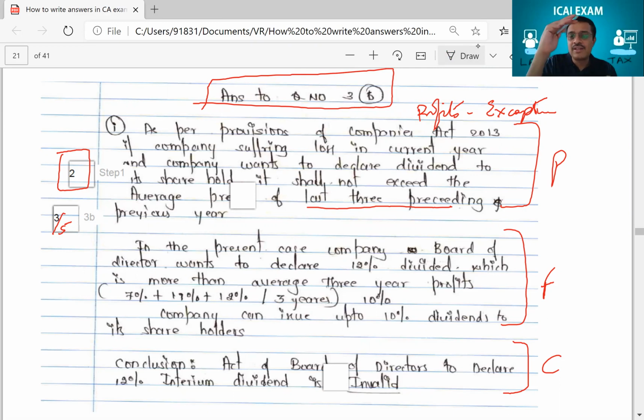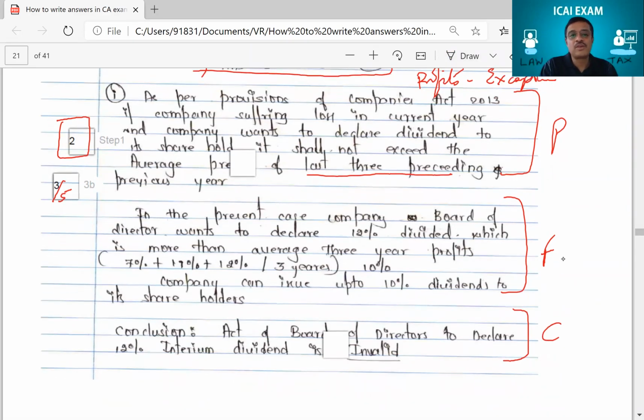And if you see, it is a simple answer, written in one page and done. Answer over. Now, 3 paragraphs he wrote. I told you, if I was the student, I would have written the headings also. I would have written here neatly, provision of law. That is what I would have done. I would have neatly written provision of law. Here I would have written facts of the case.